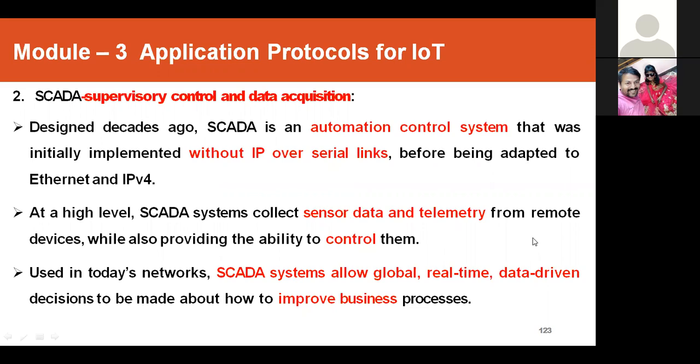So SCADA in today's networks allows global real-time data-driven decisions to be made about how to improve business processes. Most industries, from small-scale industries to very big ones, need some devices to collect sensor data, like temperature or smoke. You can take a big apartment in Bangalore also, where we can use SCADA kind of systems.